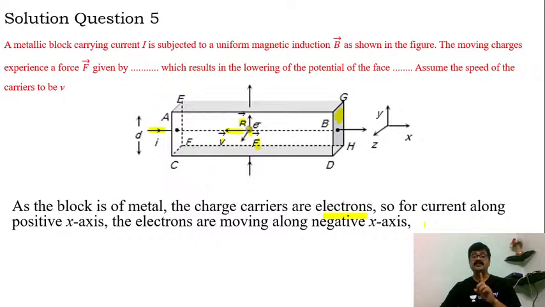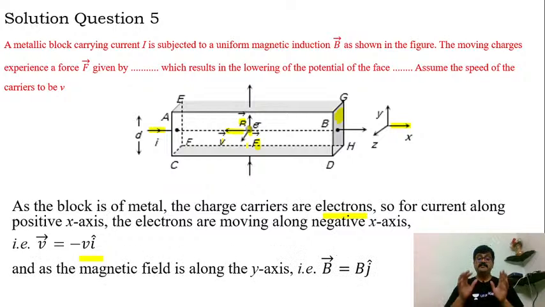So for current along the positive x-axis, now current is flowing in this direction, so it is the positive x-axis, my dear students. The electrons are moving along the negative x-axis because current and electrons will always move opposite to each other. From this we can comfortably understand this. So electrons move along the negative x-axis, and due to that reason I can write the velocity of the electrons as what? Vector v is equal to minus v into i cap, because the direction is minus i cap here.